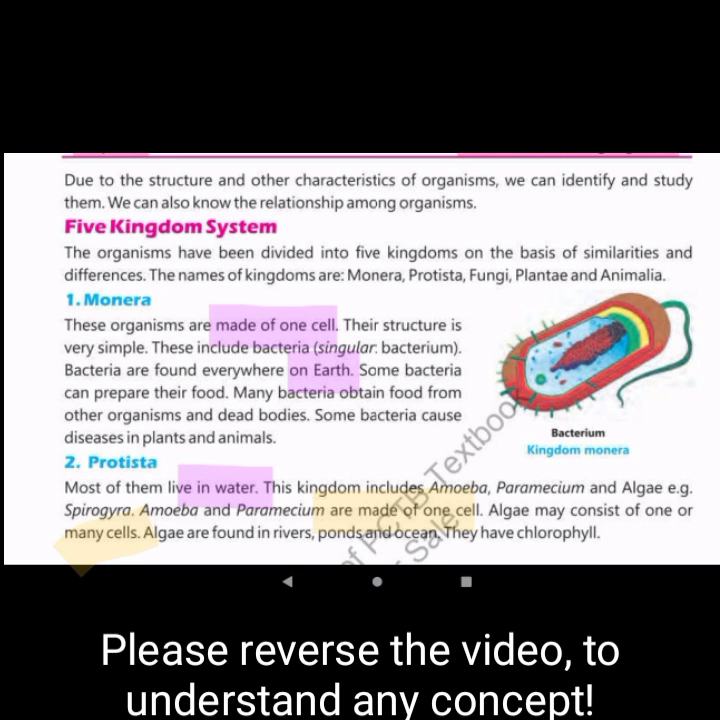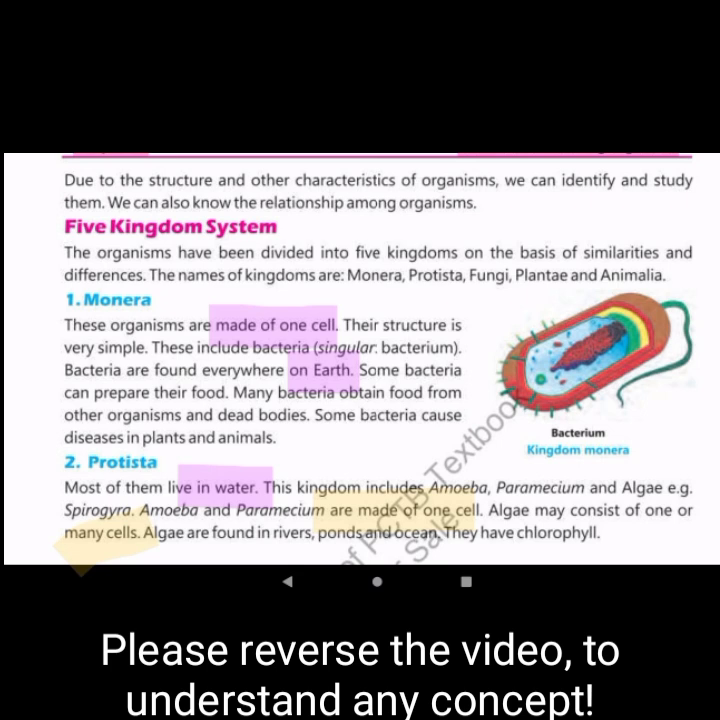Number one, Monera. These organisms are made of one cell. What is one cell? Many organisms are made of many cells, like blood cells and tissues. They also have skin and bones. But Monera only holds one cell in its construction. Their structure is very simple, because they are only made of one cell.